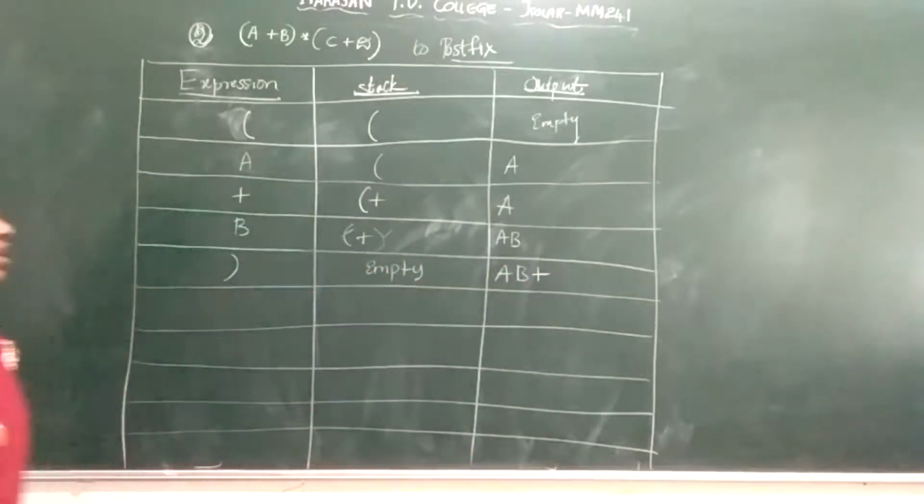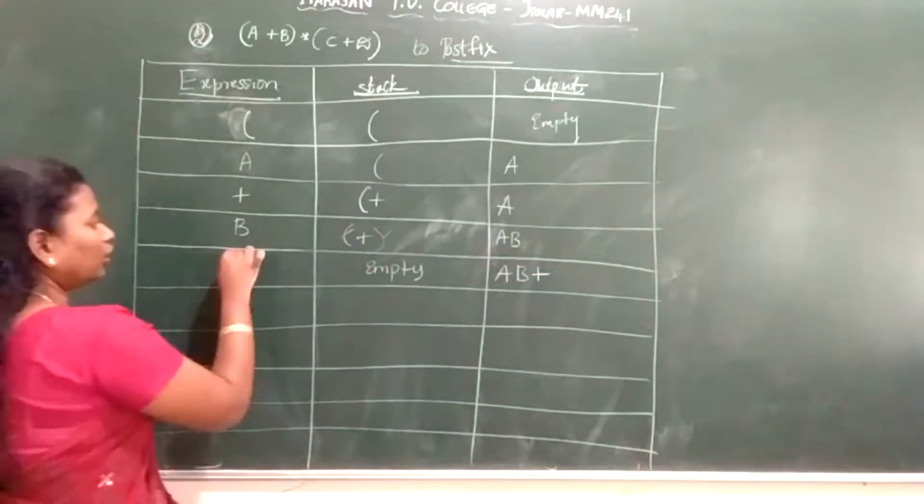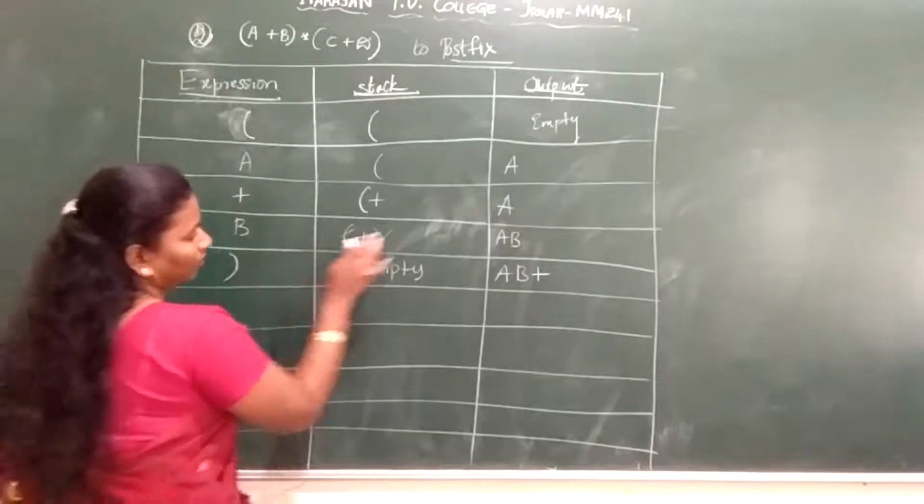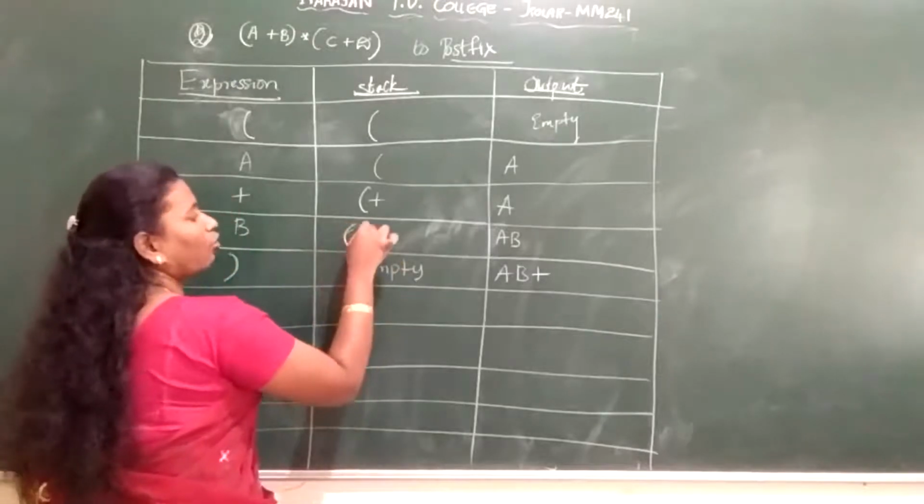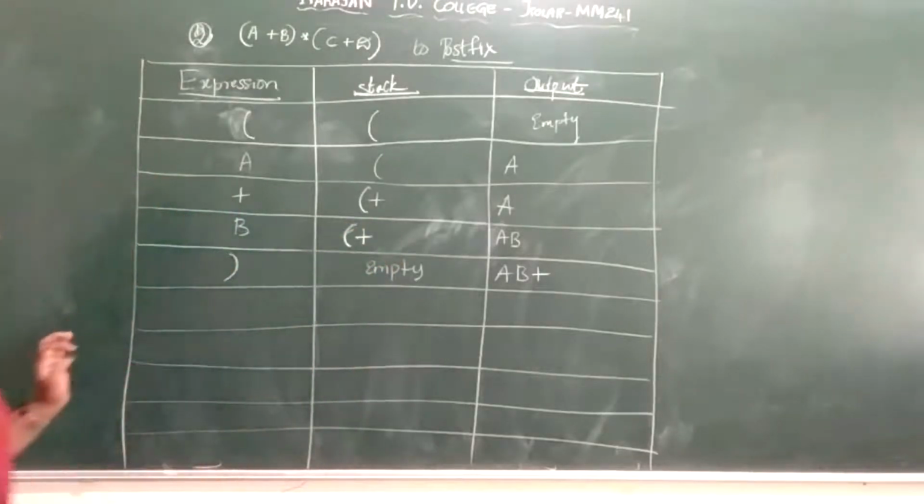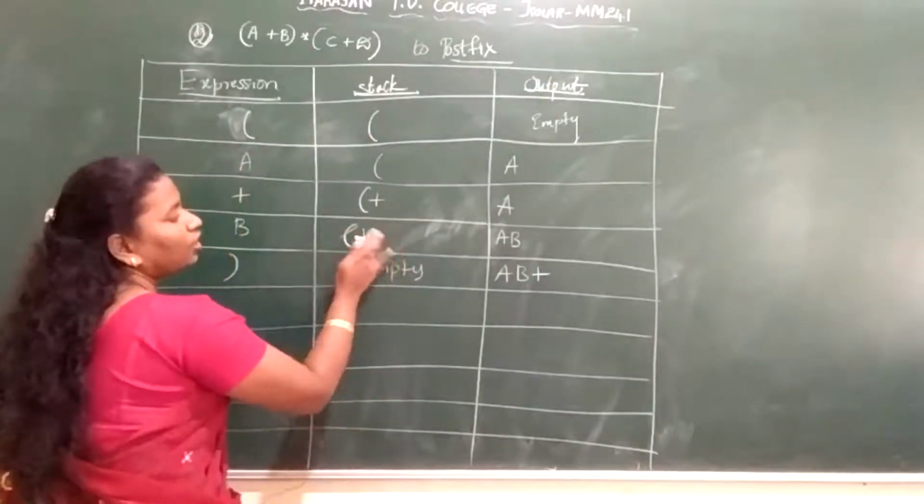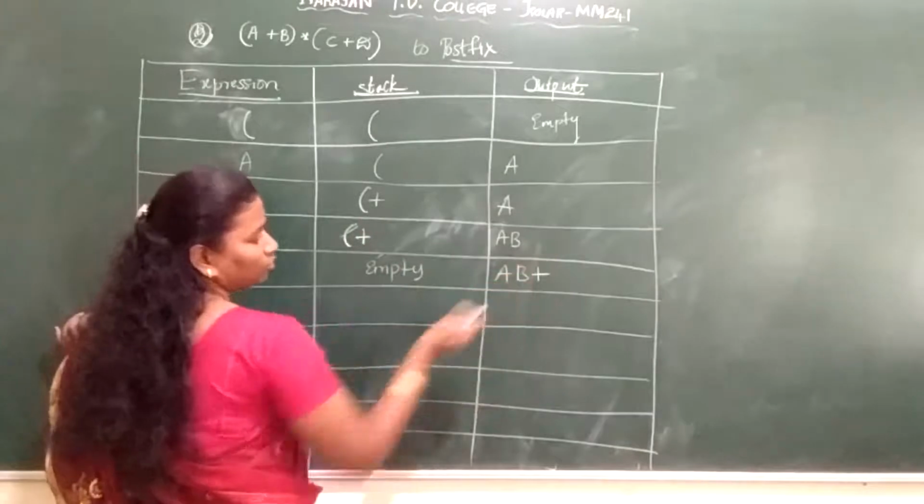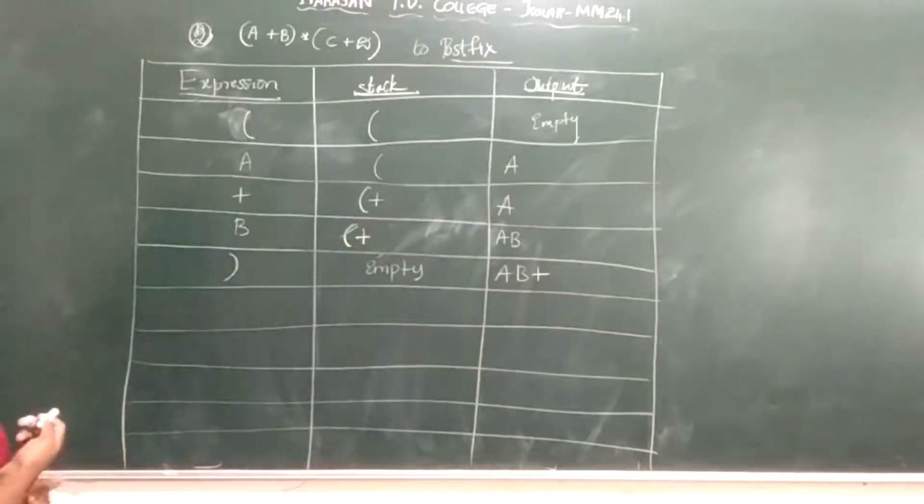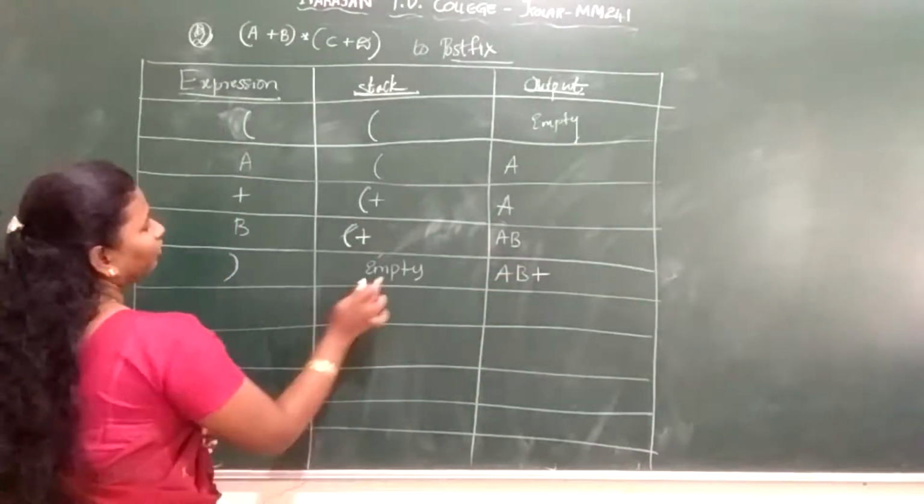AB plus. I repeat. When I encounter the closing parenthesis, already in the stack I have the opening brace and I have plus. So when I put a closing parenthesis, this and this will get cancelled. So what will I have? I will pop plus to your output. So the stack will become empty.